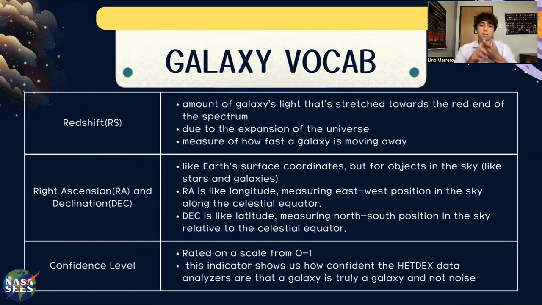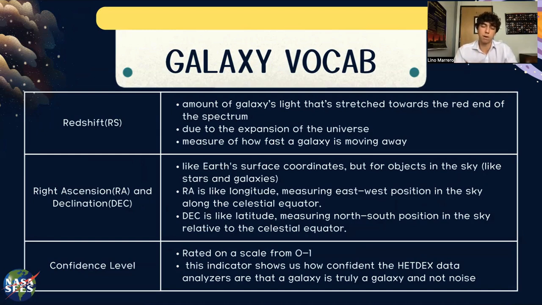Next, we have right ascension, RA, and declination, DEC. They're like Earth's surface coordinates, but only for objects in the sky, like stars and galaxies. RA is like longitude, measuring east to west position in the sky along the celestial equator, and DEC is like latitude, measuring north to south position in the sky relative to the celestial equator.